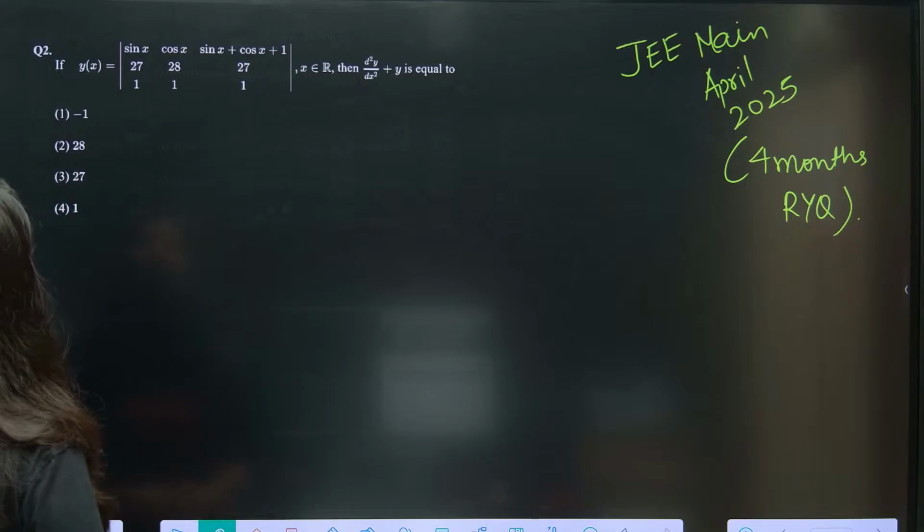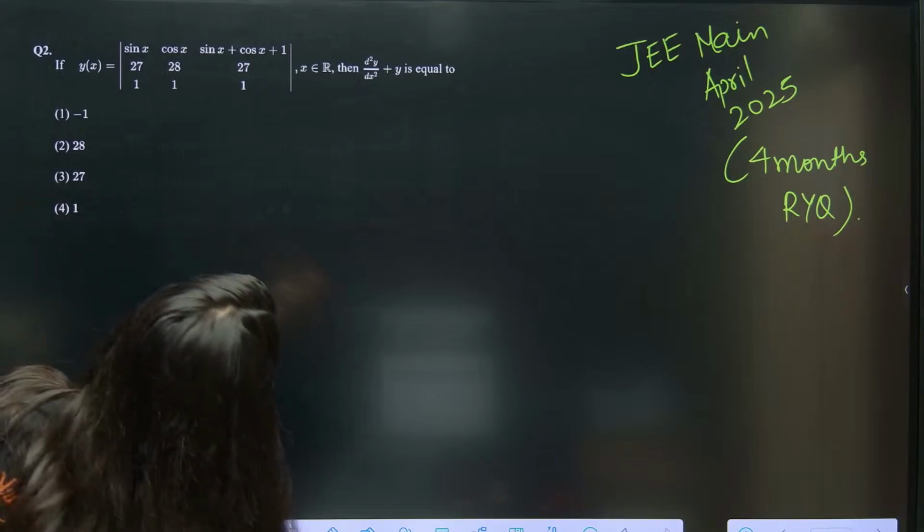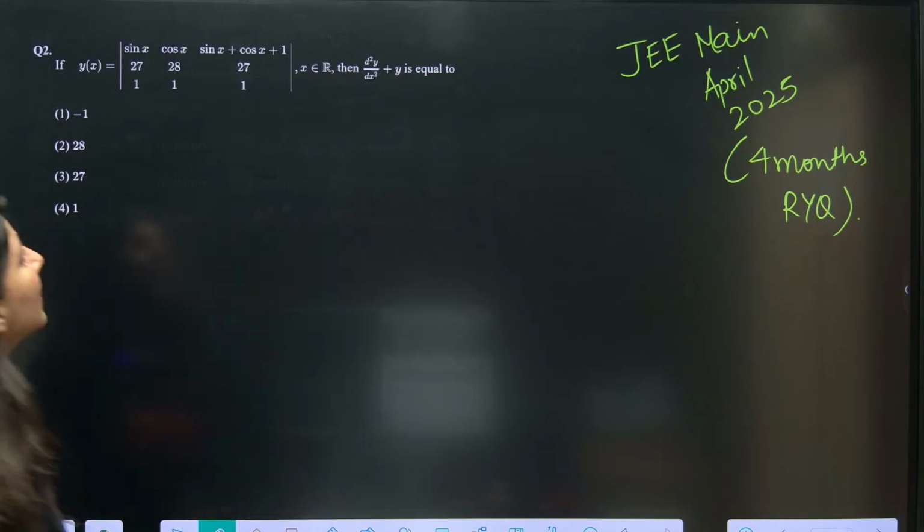See, y is equal to this and d2y by dx square plus y is equal to what?